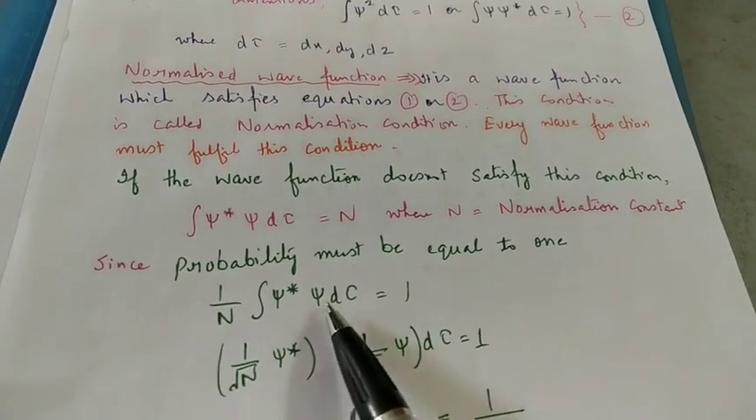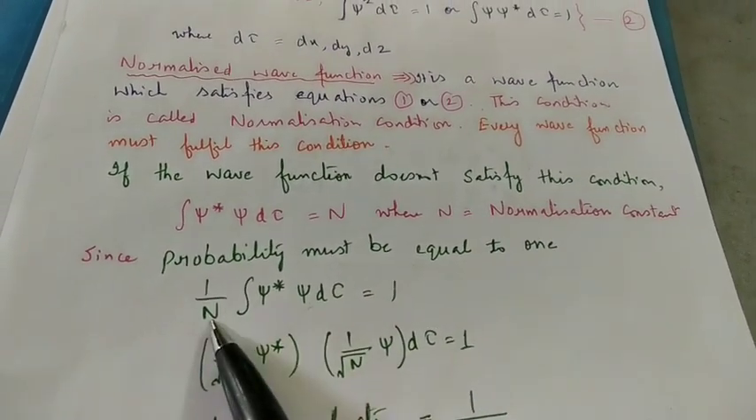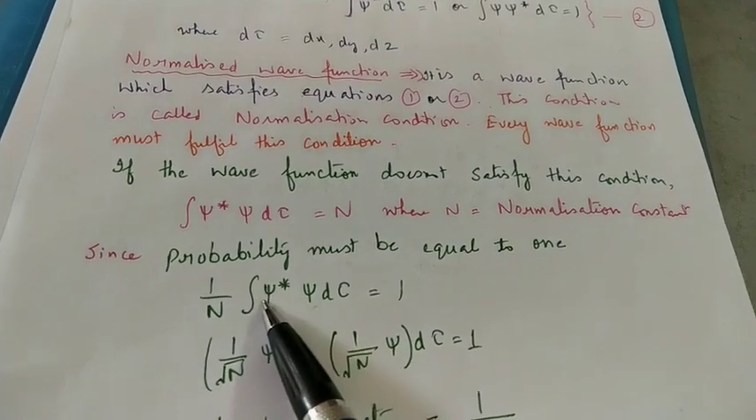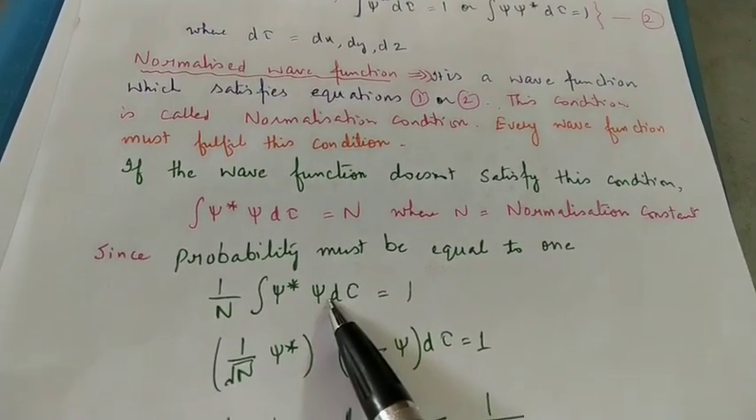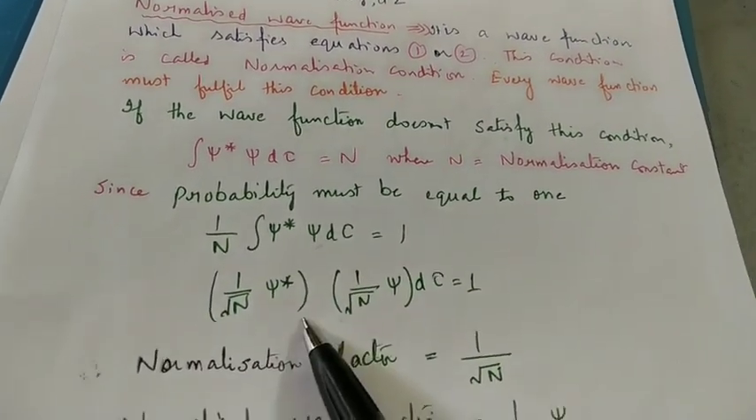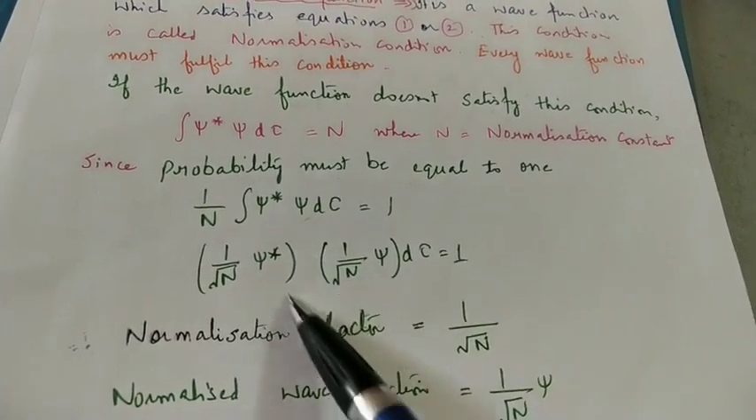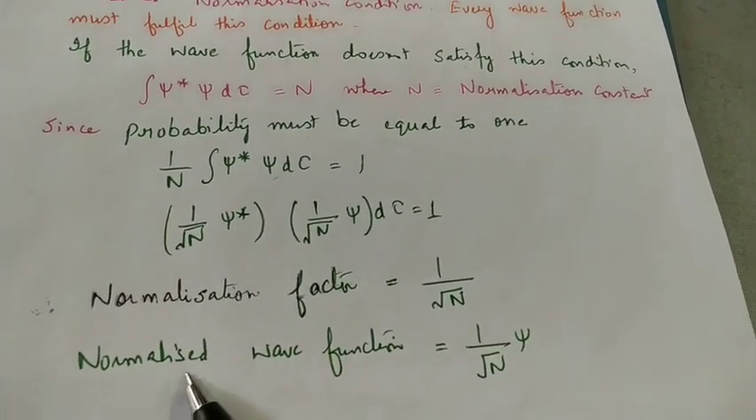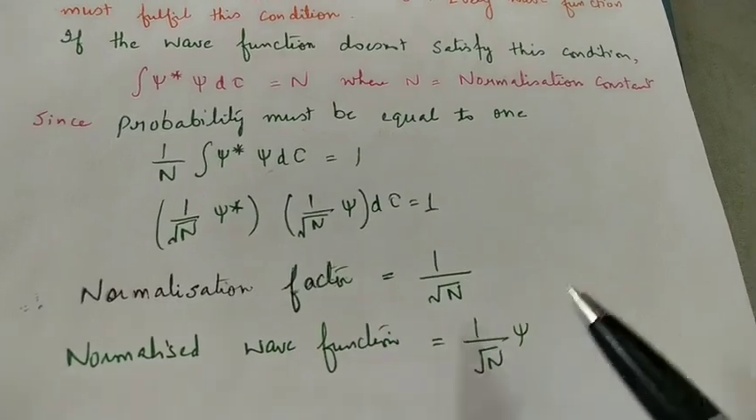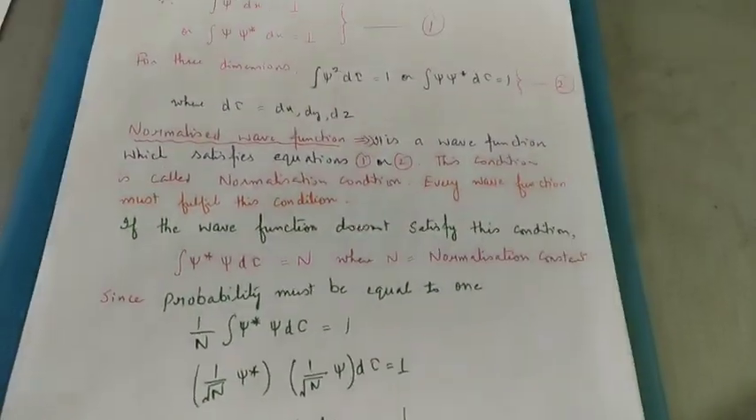We have the integral of psi star psi d tau equal to n. Can I write it as 1 by under root n and 1 by under root n, because it means 1 by n? So the normalization factor is 1 by under root n, and the normalized wave function here is 1 by under root n psi. Now what about the orthogonal?